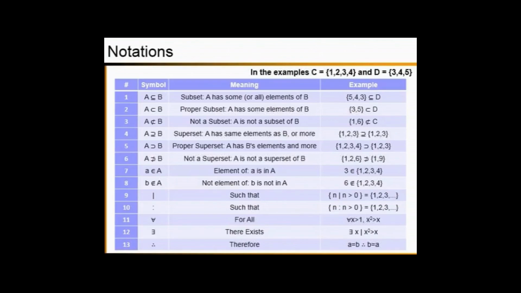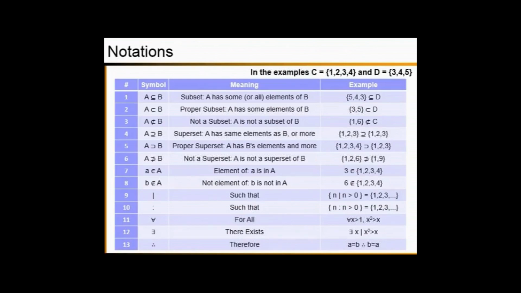The next one, superset. It is given as A is a superset of B. The meaning is A has the same elements as B or more. We can consider an example for this. Here, one set is defined as a set including the elements 1, 2, 3. There's another set again with the elements 1, 2, 3. So the first event has the same elements as the second event. Therefore, you can say the first event is a superset of the second event.